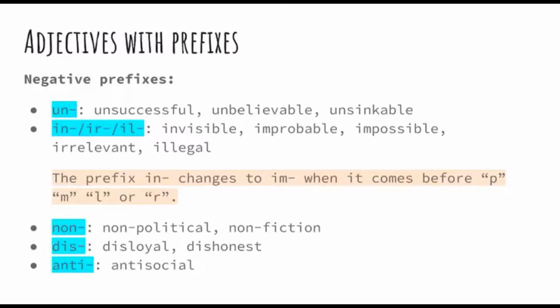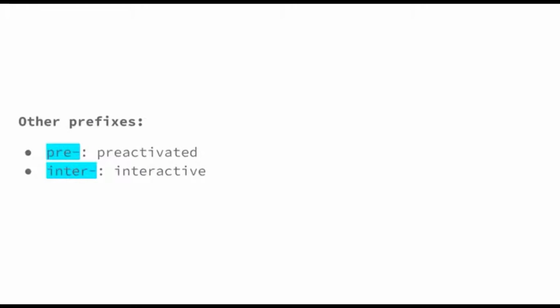Something to take into account is that the prefix in- changes to im- when it comes before p or m, and to il- and ir- before l or r. Non-political, non-fiction, disloyal, dishonest, and antisocial. But there are also other prefixes to form new words, for example, pre-activated, or interactive.